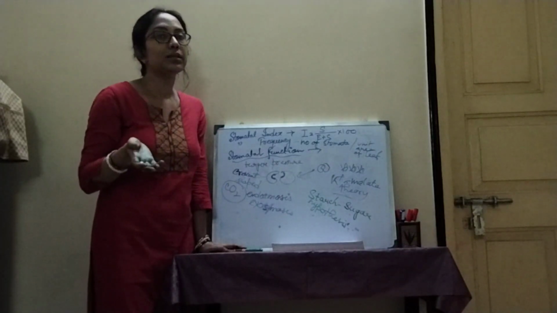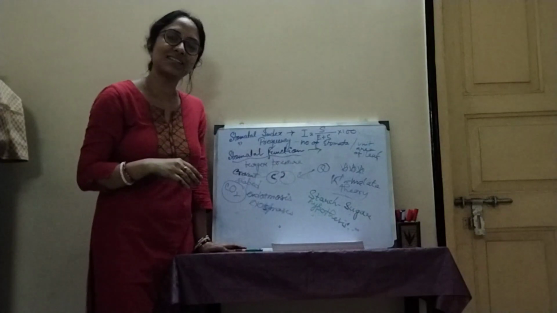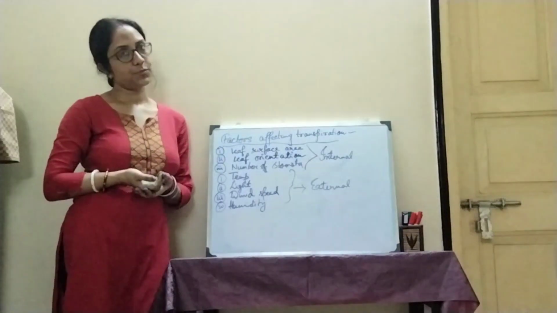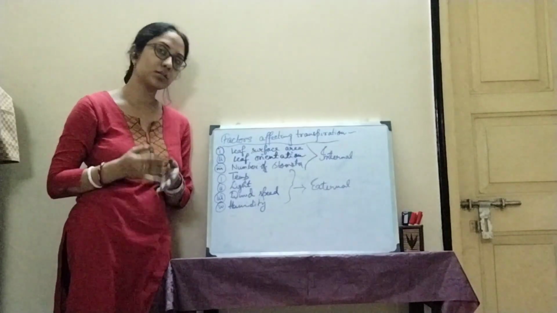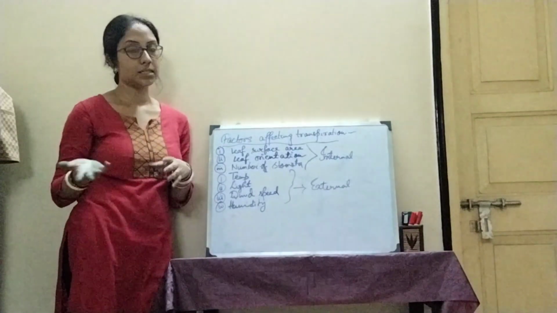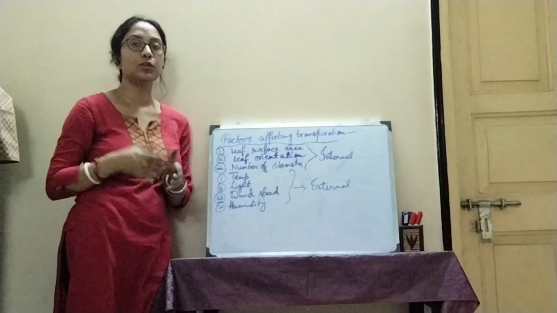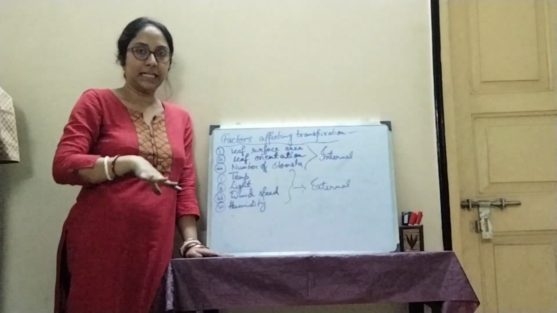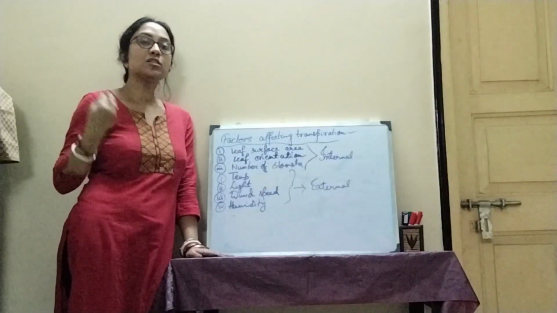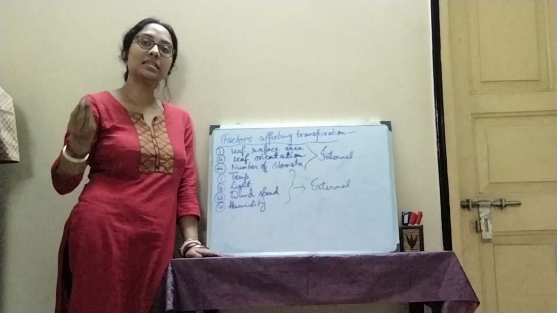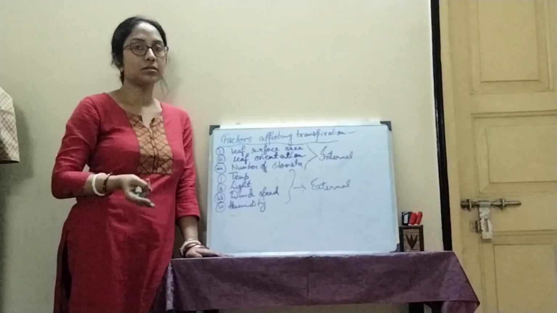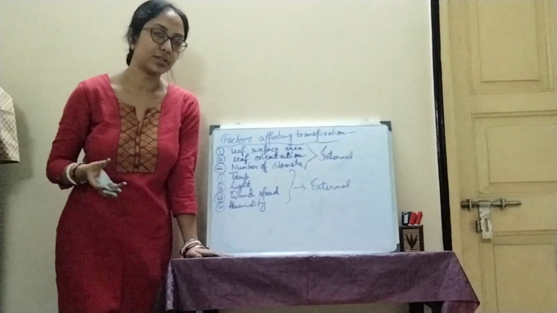Okay, let's begin with the last portion of today's class. So let's begin with the next portion, factors affecting transpiration. There are various internal and external factors which affect the process of transpiration either positively or negatively. In case of internal factors, leaf surface area, leaf orientation and number of stomata are 3 major factors which affect the process of transpiration.